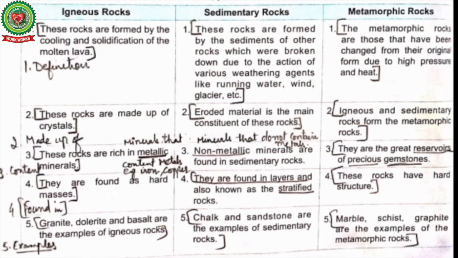Next point is examples. Examples of igneous rocks: granite, dolerite and basalt. Sedimentary rocks, chalk and sandstones are the examples of sedimentary rocks. Marble and graphite are the examples of metamorphic rocks.